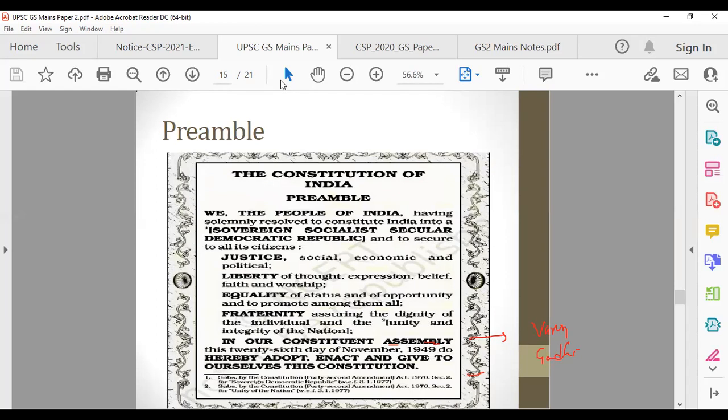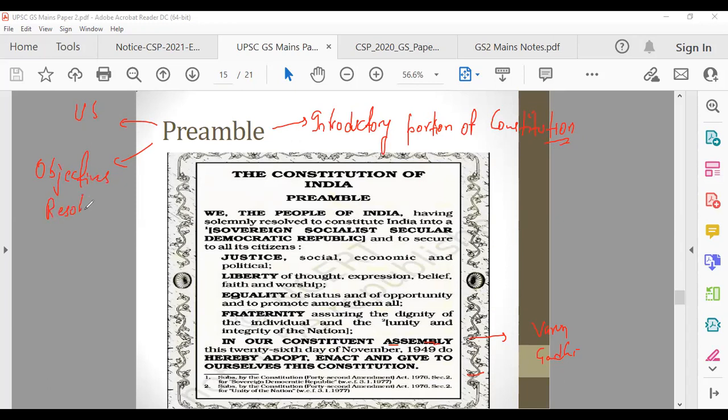So first of all, what is preamble? That is the introductory portion of the Constitution. And from where have we been inspired? First thing, we have been inspired from the US. From the US, you have taken this. And then there's something also known as the objective resolution, which was passed by Nehru ji in the Constituent Assembly in 1946, if I'm not wrong. And that led to the creation of the preamble.